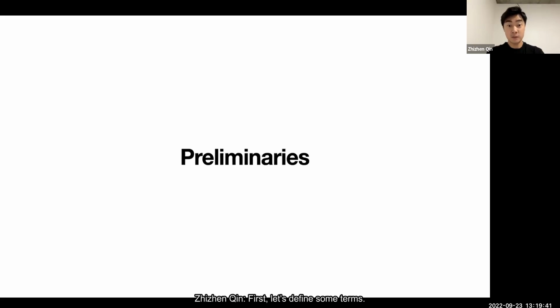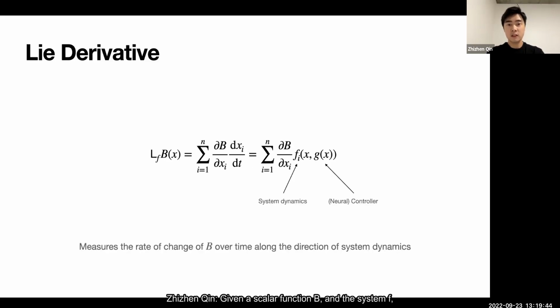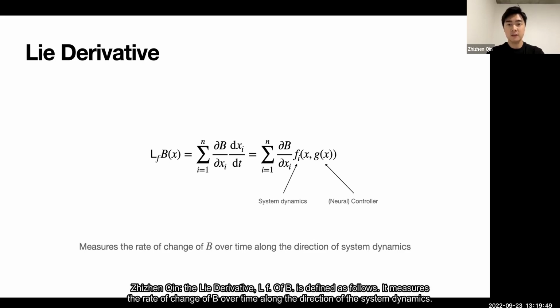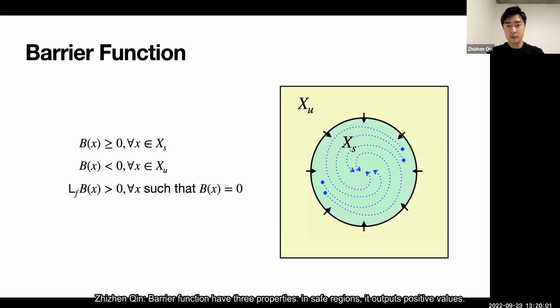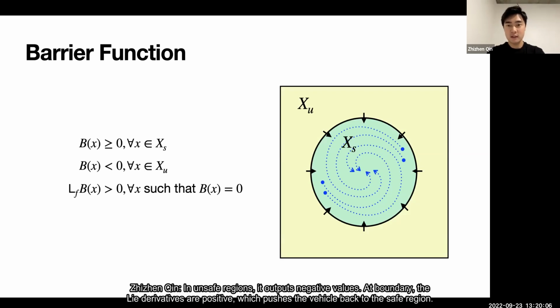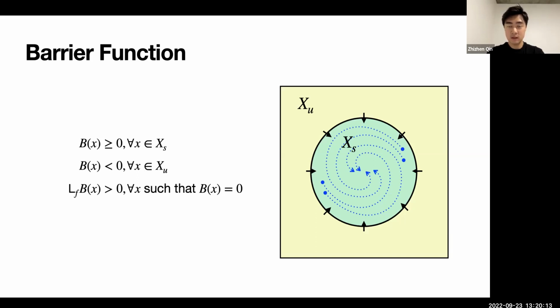First, let's define some terms. Given a scalar function b and a system f, the Lie derivative L_f b is defined as follows. It measures the rate of change of b over time along the direction of the system dynamics. Let's then define barrier functions. Barrier functions have 3 properties. In safe regions, it outputs positive values. In unsafe regions, it outputs negative values. At the boundary, the Lie derivatives are positive, which pushes the vehicle back to the safe region. Barrier functions form an invariant set around the safe region.